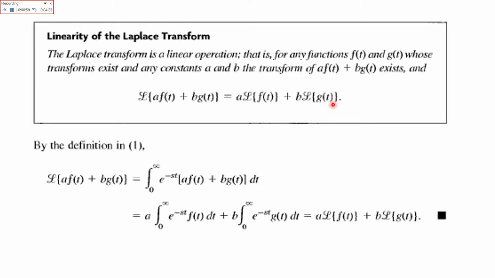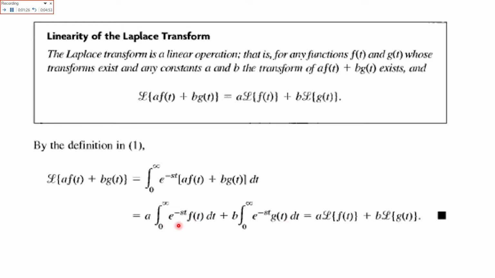So by definition, Laplace of a f of t plus b g of t would be equal to integral 0 to infinity e raised to power minus s t, a f of t plus b g of t dt. So a comes out: a integral 0 to infinity e raised to power minus s t f of t dt plus b integral 0 to infinity e raised to power minus s t g of t dt.